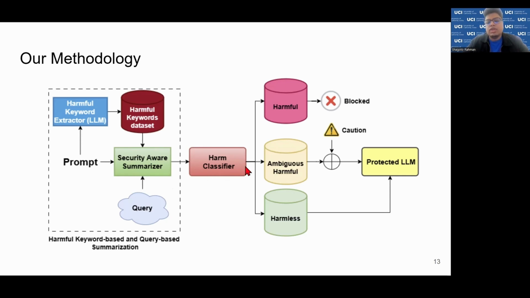And then this goes to the harm classifier, which is basically a machine learning or deep learning model. The job of the harm classifier in this case is pretty easy, because the summary that has been generated by the summarizer is enriched with the security aspect of the prompt. As a result, it's pretty easy for the classifier to classify the summary into basically three different classes. Harmful gets blocked, harmless gets sent to the protected LLM, and the other class that we have created in this case is called ambiguous harmful.